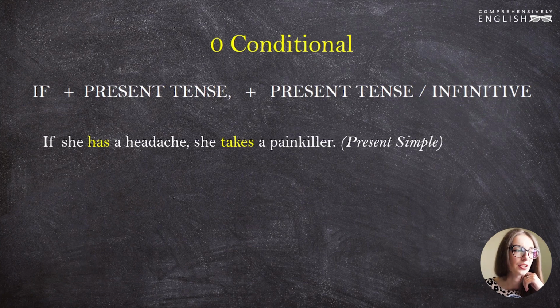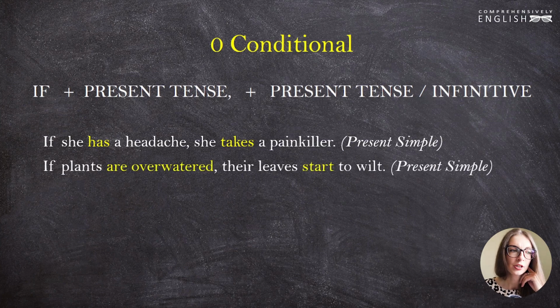The present simple tense is used. If she has, she takes. The present simple tense is used in both clauses. In the main clause, she takes a painkiller, and in the subordinate conditional clause, if she has a headache. If plants are overwatered, their leaves start to wilt. Again, the present simple is used in both parts of the sentence. If plants are overwatered, that's the subordinate conditional clause, and the passive voice is used here, are overwatered, right? And in the main clause, their leaves start to wilt. Again, we see the present simple tense, active voice.